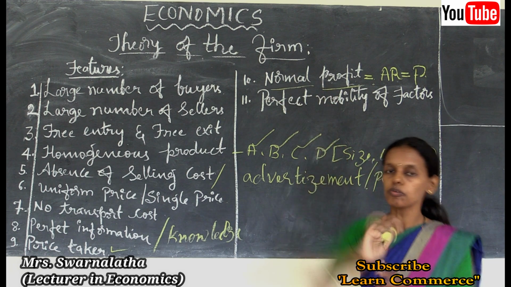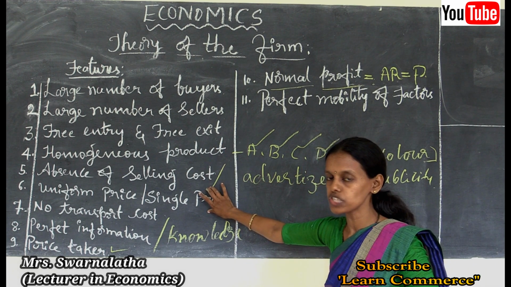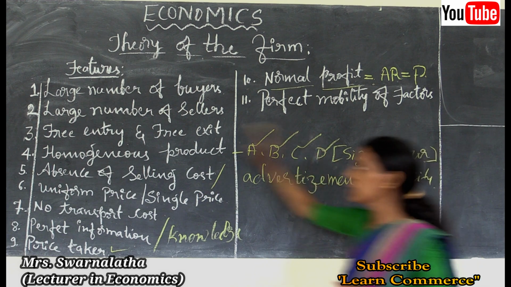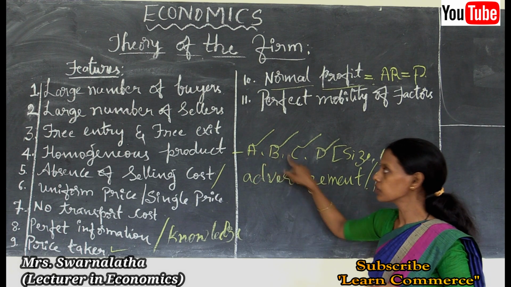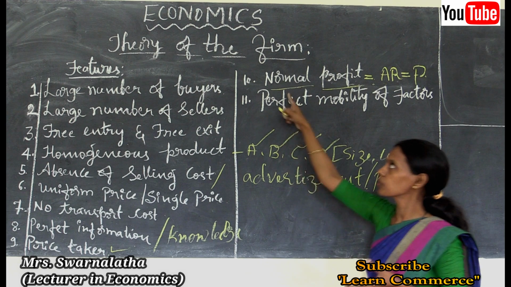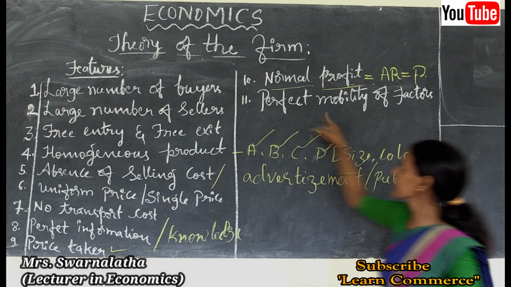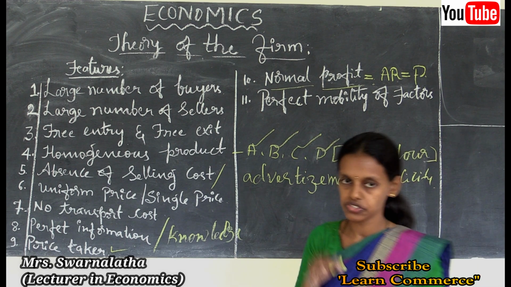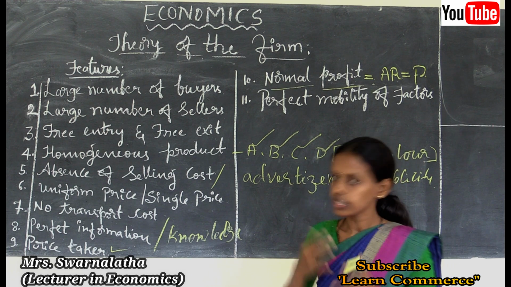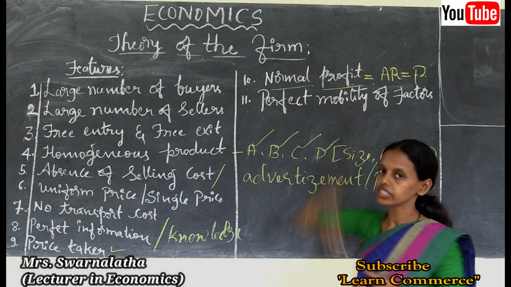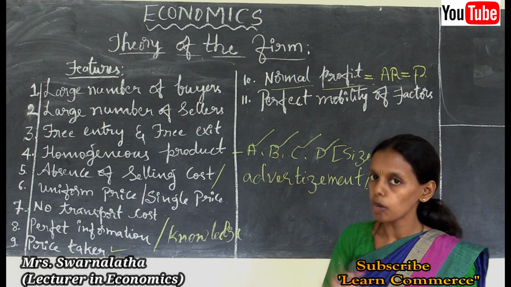Why is there normal profit? Because they produce a homogeneous product at a uniform price. Seller A can't change the price and seller B is unable to change the price. All are following the same price. Thus, there is normal profit. The last main characteristic feature of a perfectly competitive market is perfect mobility of factors. Any factors of production, labor, capital, or any kind of factors, can move freely between these firms. These are the main characteristic features of a perfectly competitive market.